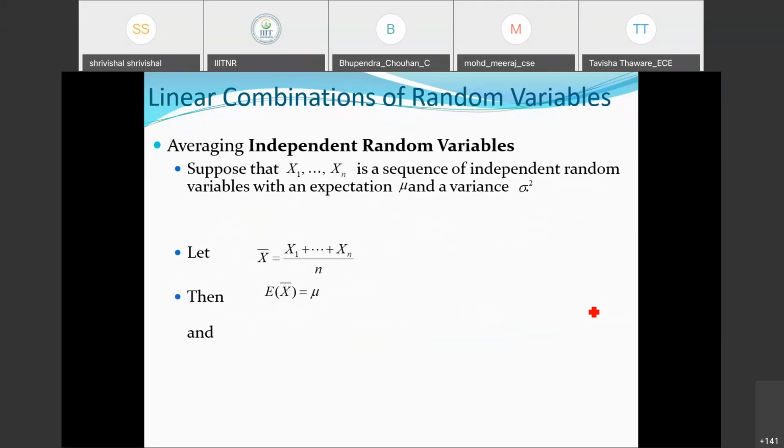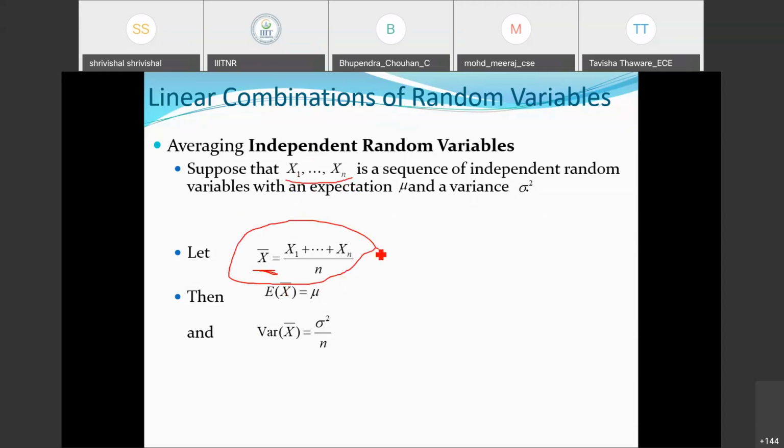Now, averaging independent random variables. Suppose that X1, X2, ..., Xn is a sequence of independent random variables with expectation mu and variance sigma square. Then we can explore a few more things. The average is calculated by summing up the quantities and taking the average.